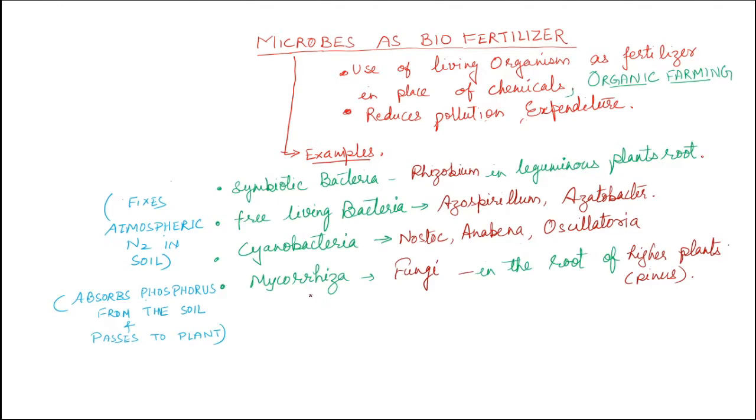They are hence helping in increasing the fertility power of the soil. The next example is mycorrhiza. Mycorrhiza is a symbiotic type of association in which both the parties get benefit from each other. For example, some of the fungi live in the roots of higher plants, for example Pinus and other plants also, and they are also responsible for enhancing the fertility power of the soil. These fungi absorb phosphorus from the soil and pass it to the plant, and in turn they get shelter as well as food. In this way we can see there are various examples of microbes which act as biofertilizer, and hence microbes are very beneficial for us.